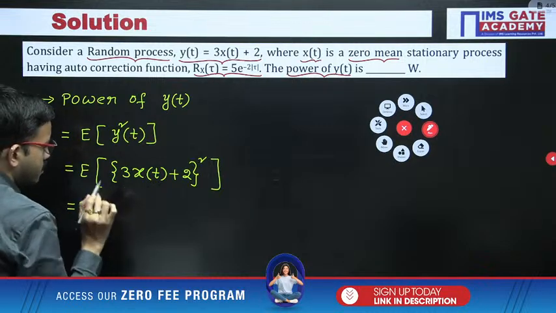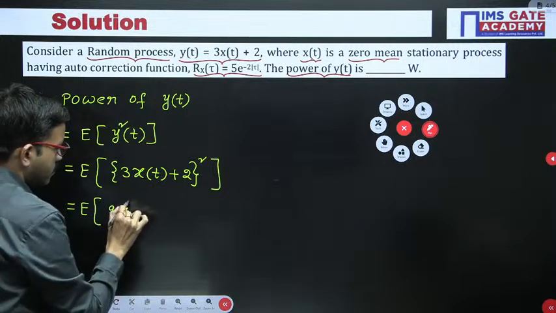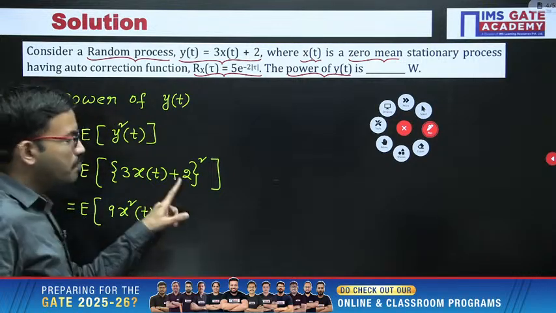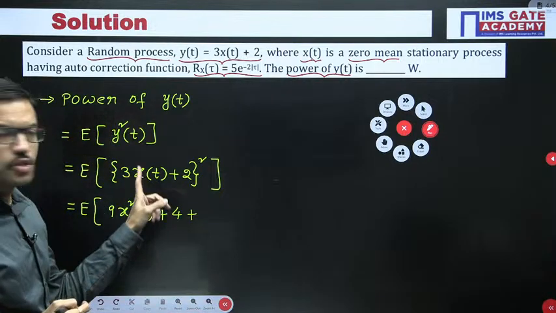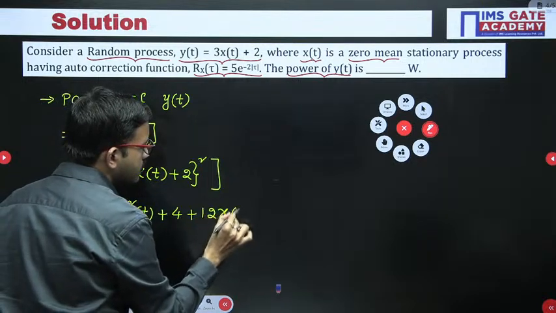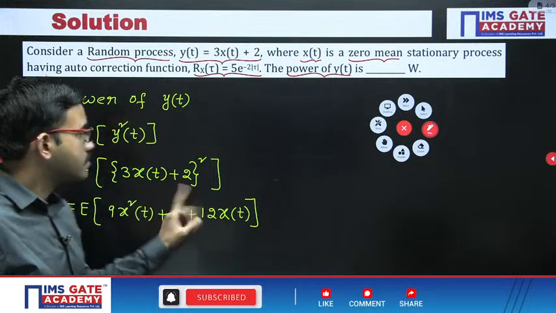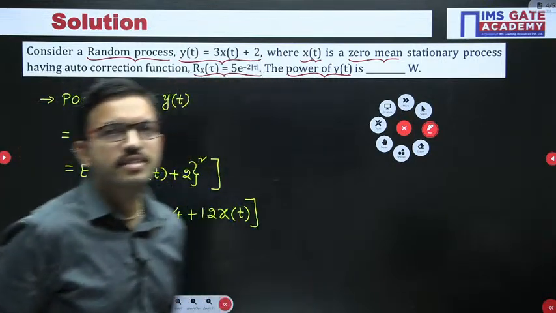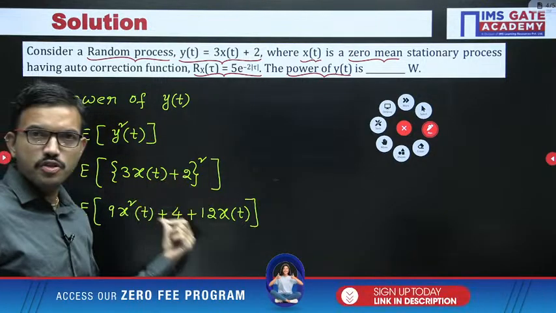Now you are getting a plus b whole square format, you can expand it. A square, that is 9x square of t, plus b square, that means 2 square, that is 4, plus 2ab, 2 2s are 4 into 3, that is 12x of t. A square plus b square plus 2ab. Yes, very good Harshit, excellent. So here we have expanded by using a plus b whole square formula.